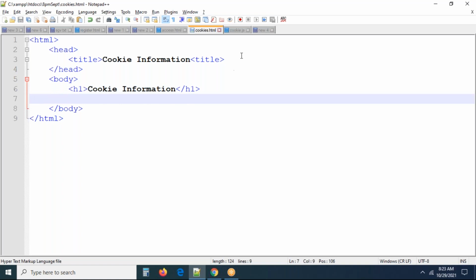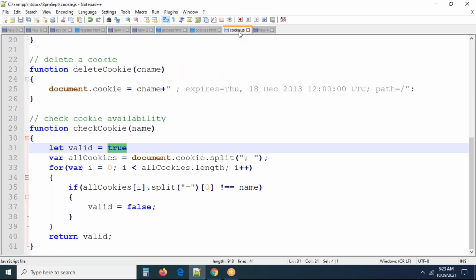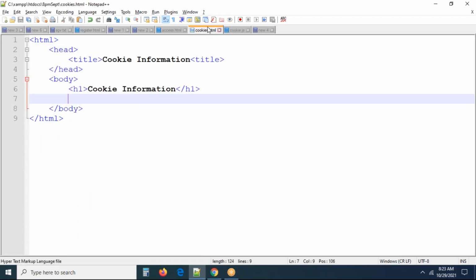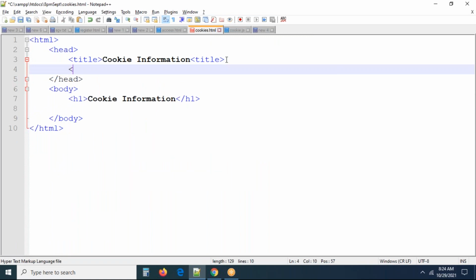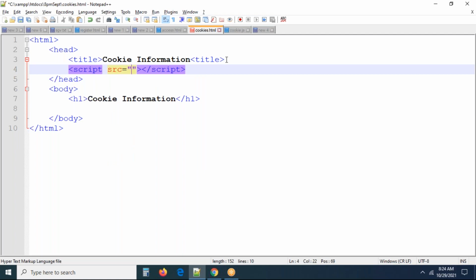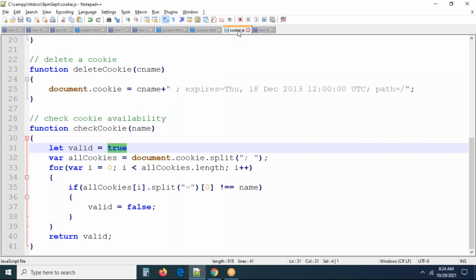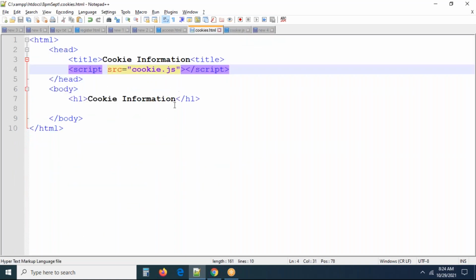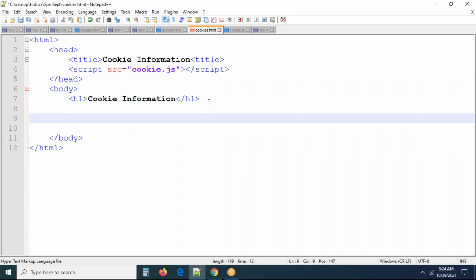If you want to access this cookie information, this is the file you created now. Just link the file wherever you want. You can link it like this: script tag open, script tag close. I'm creating this as an external JavaScript so that everybody can access it, src equal to the path cookie.js. So this is the file I created. Automatically, all the functions you have here are going to be available. Now let us see.